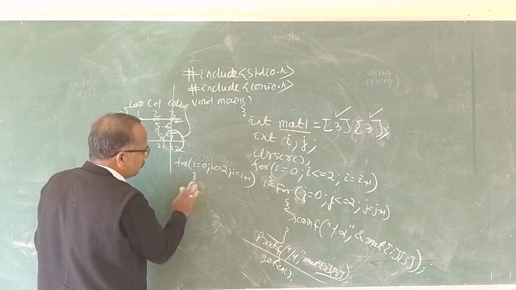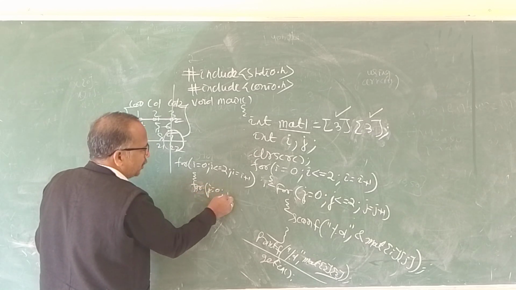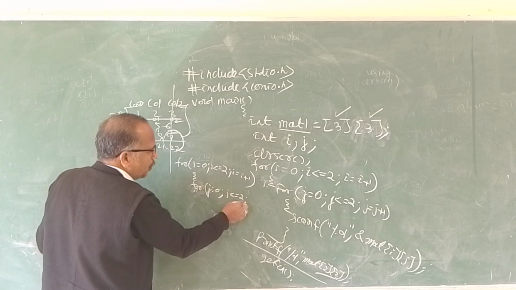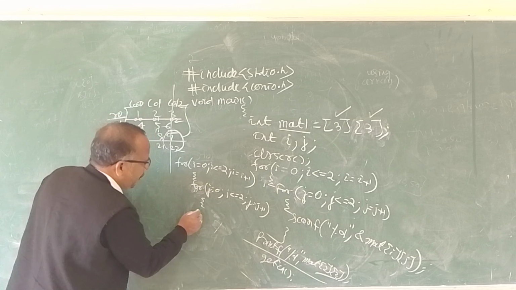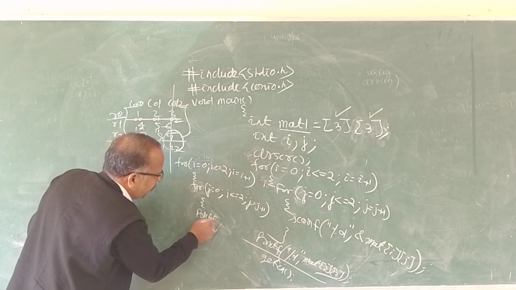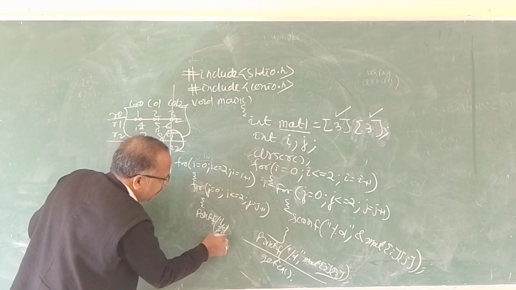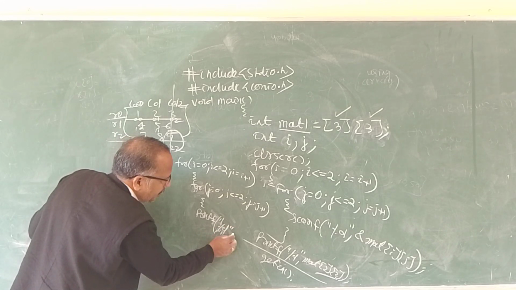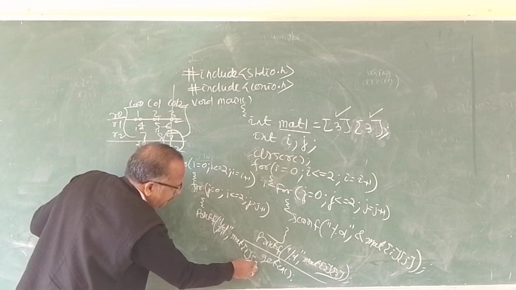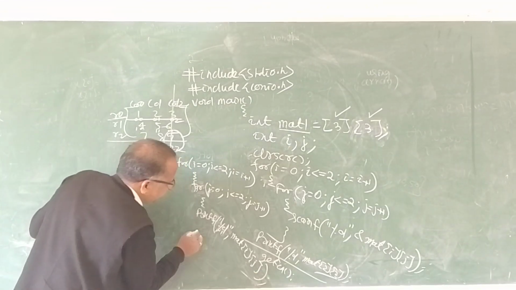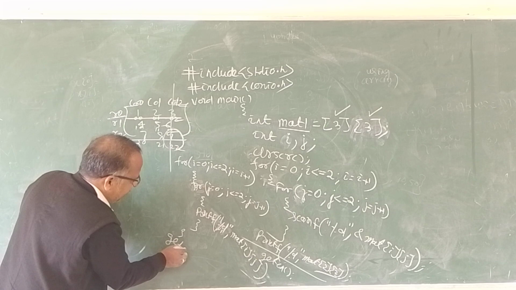Then for j is equal to 0, j less than or equal to 2, j is equal to j plus 1, printf percentage d, mat[i][j].